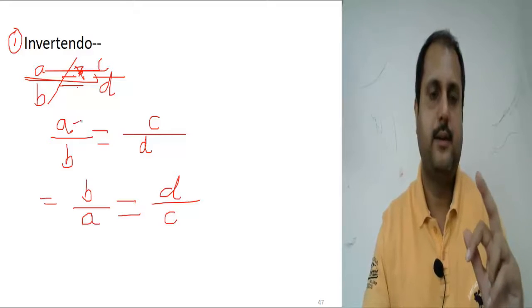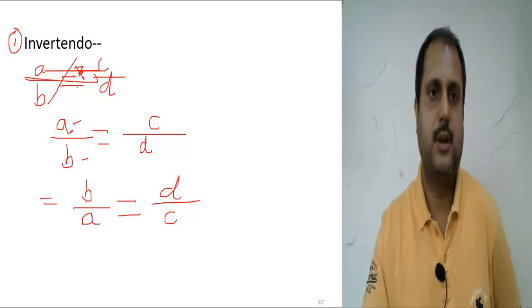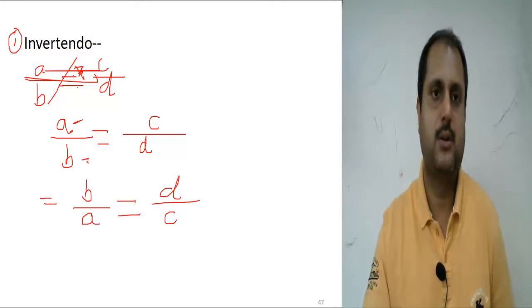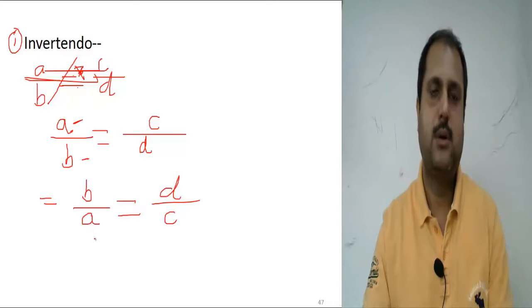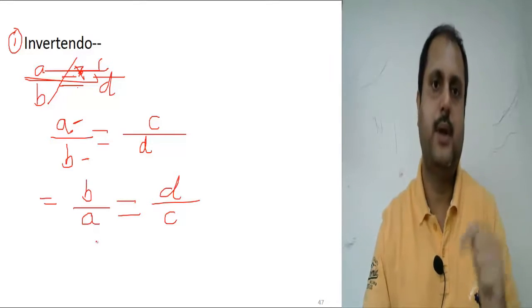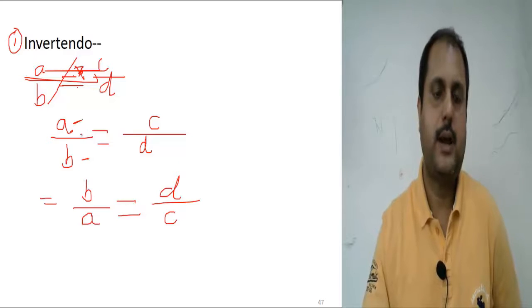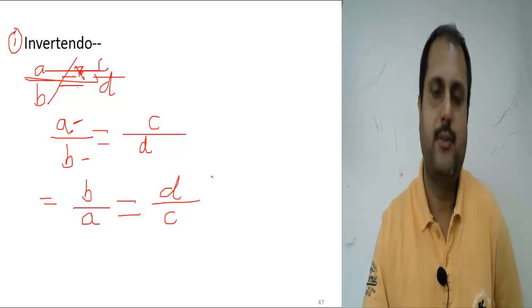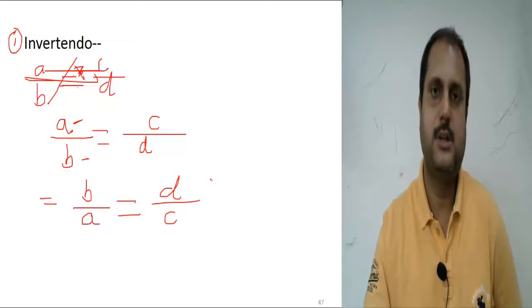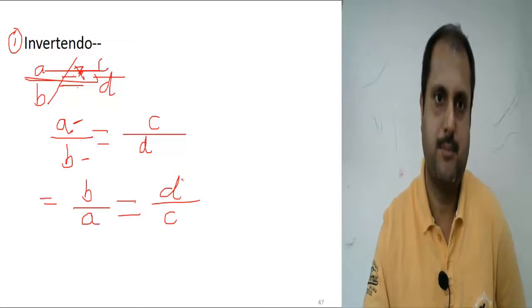Now the antecedent became the consequent and the consequent became the antecedent. So we can write it in this manner also. The values of A, B, C, D will remain the same.